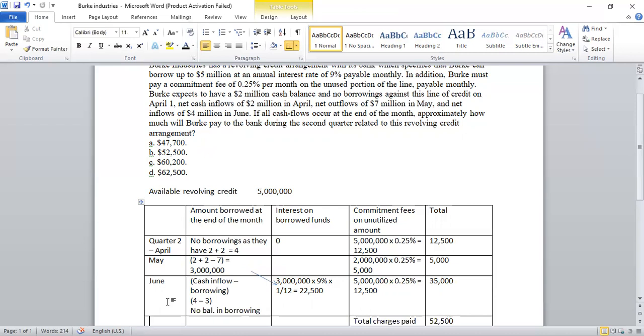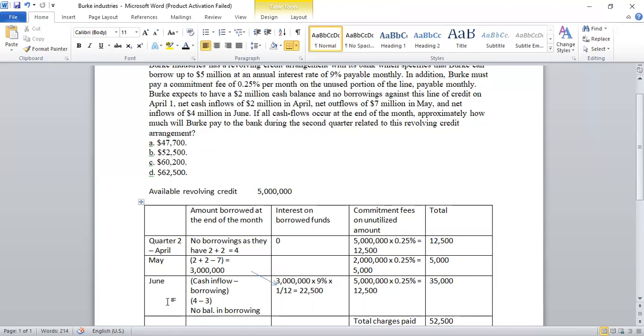Apart from that, during any particular month, any unused facility of the revolving credit also has to be assessed, because each month, if there is any amount of unused credit, on that 0.25% of charges will be levied on 5 million. So that also has to be looked into.